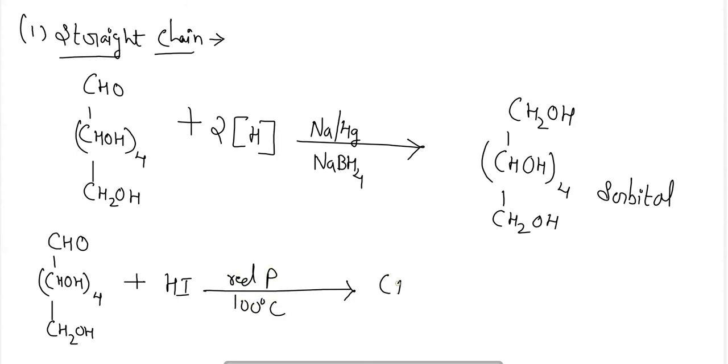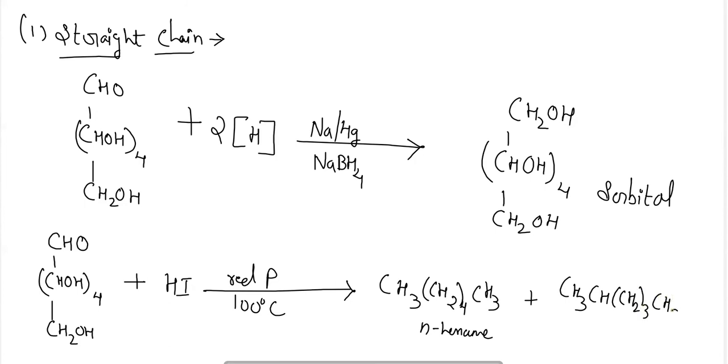Then a mixture of hexane with 2-iodohexane will form, CH3 CH2 thrice CH3, and 2-iodohexane. So it will also denote that the straight chain is present in the glucose.